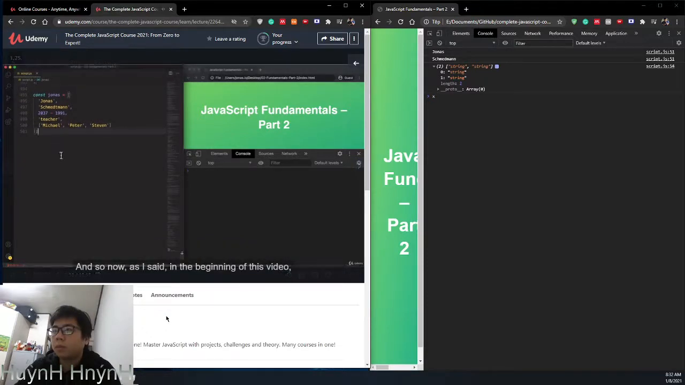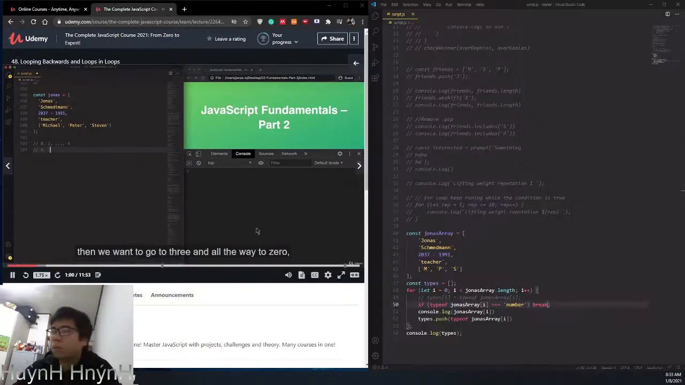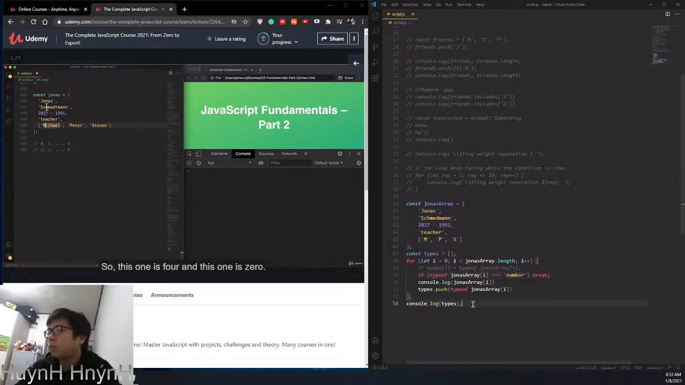And so now, as I said in the beginning of this video, let's now loop over this array backwards. So the first element that we want to print is this one, then this, and finally Jonas. So essentially, in the last lecture, we looped from the beginning. So we started with index 0, then 1, all the way to 4, right? But now we want to start at 4. Then we want to go to 3, and all the way to 0, which is going to be the last index. So this one is 4, and this one is 0.